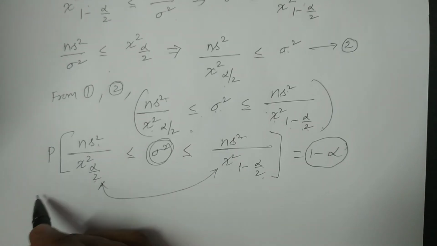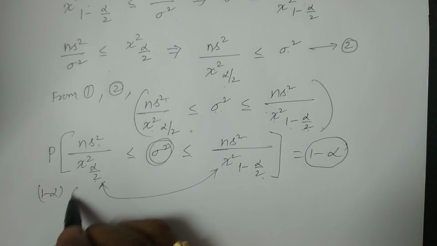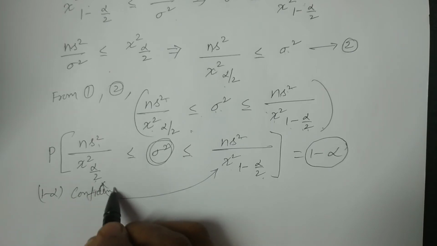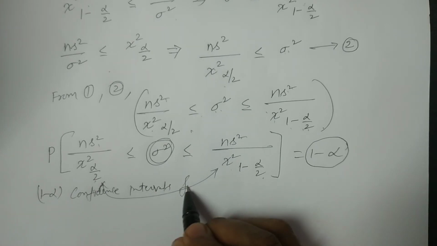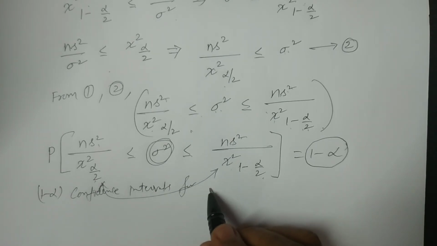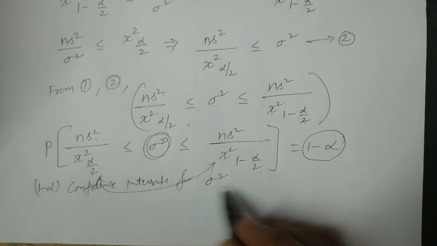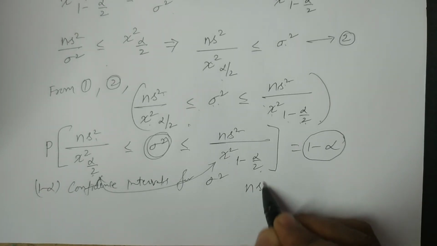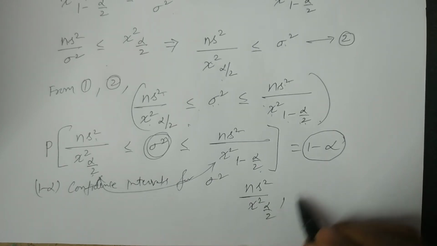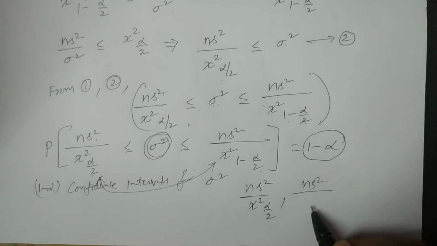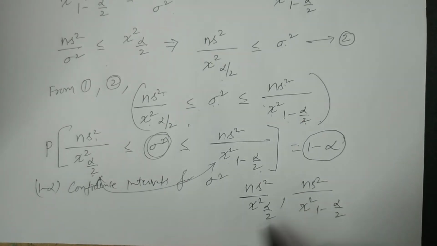I write, therefore, the 1 minus alpha confidence interval for population variance sigma square is ns square divided by chi square alpha by 2 and ns square divided by chi square 1 minus alpha by 2.